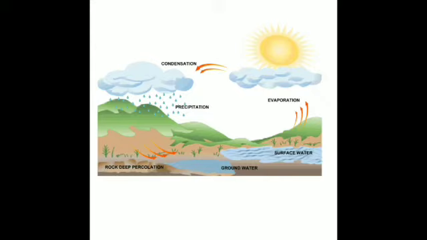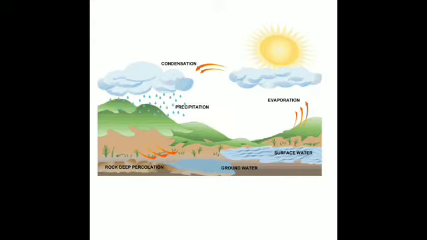A similar process happens when the water vapor present in air condenses to form tiny droplets of water. These water droplets, along with dust particles, form clouds. Is that clear? And the tiny water droplets in clouds come closer and form big water droplets.